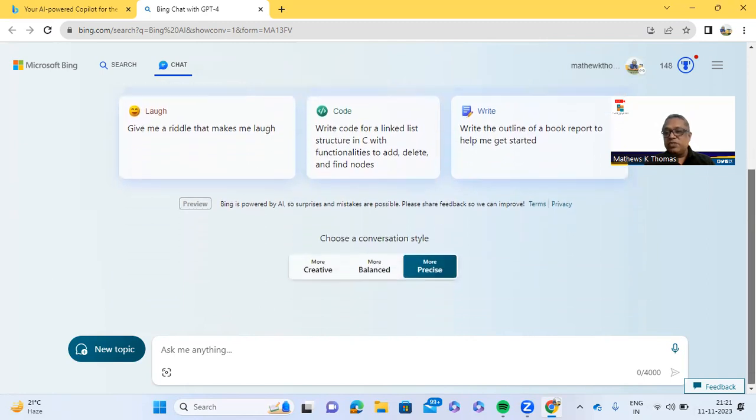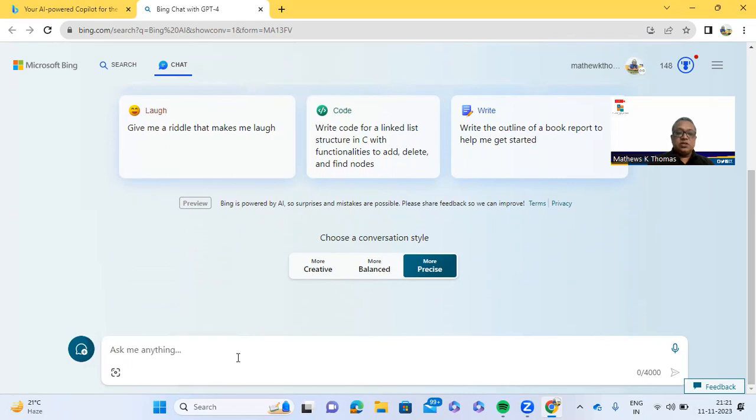So let me start with, let's say, asking a question to give us the status of the number of cars in Delhi, Mumbai, Chennai, and Calcutta, the four metros.